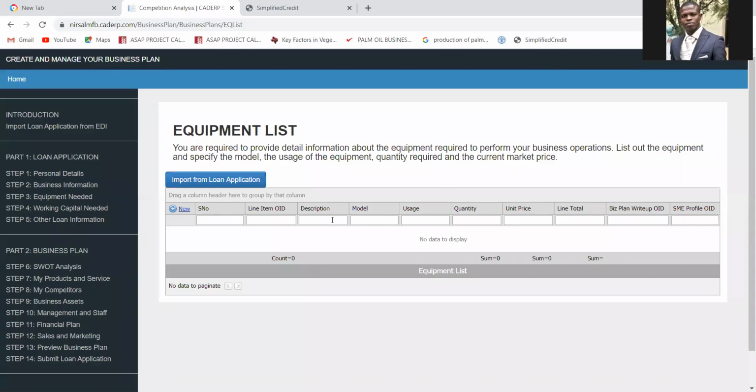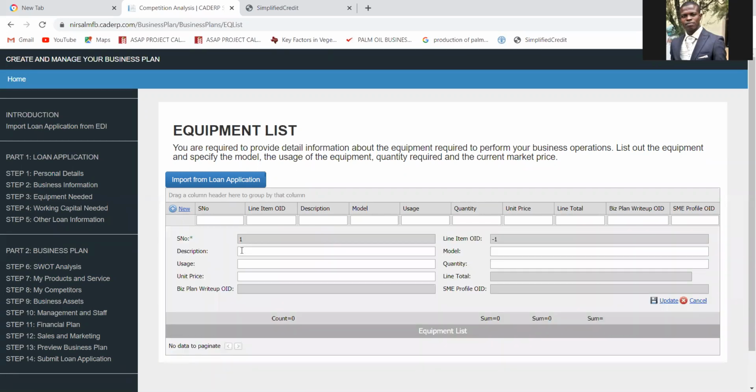So once this page has opened, you don't have business filling any of these columns. Don't bother yourself with any of them. Just leave it. All you need to do is to click on New Application. Once you click on New Application, then describe the equipment. For example, somebody who is into cassava processing, it can be a grating machine. So what is it used for? For grating of cassava. How much is it? Let's say 350,000, that's the unit price. What model? It's going to be locally fabricated.